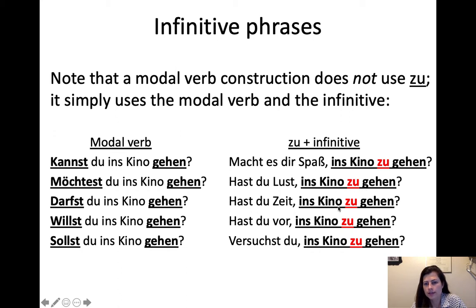Hast du Zeit, ins Kino zu gehen? Do you have time to go to the movies? Hast du vor, ins Kino zu gehen? Are you planning to go to the movies? Versuchst du, ins Kino zu gehen? Are you trying to go to the movies? So all of these have a zu plus the infinitive at the end.